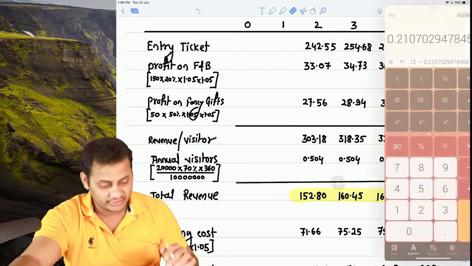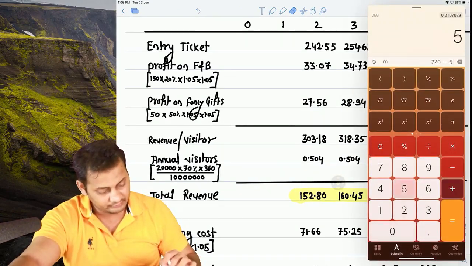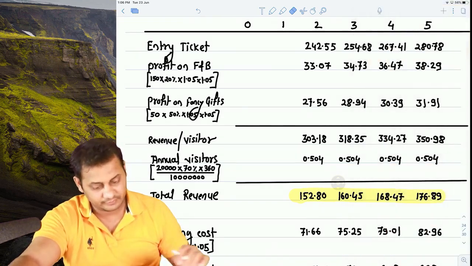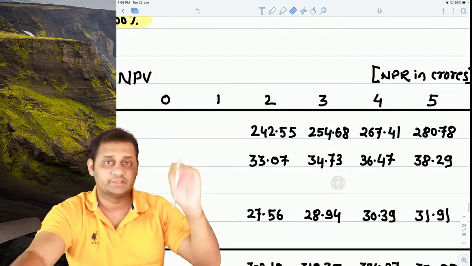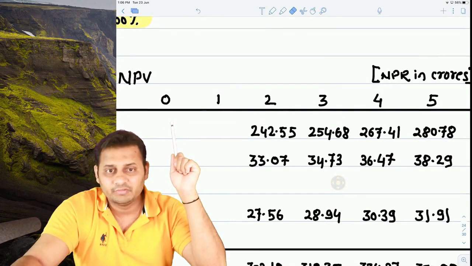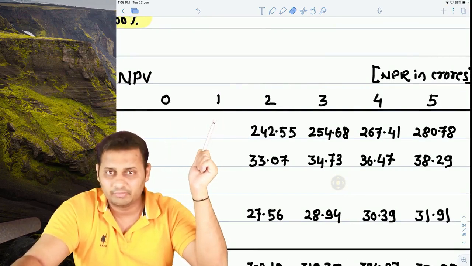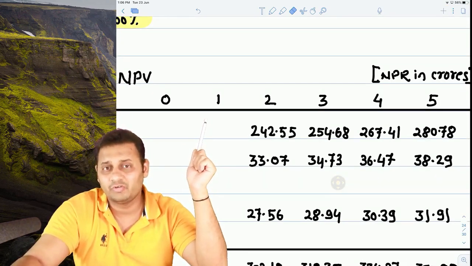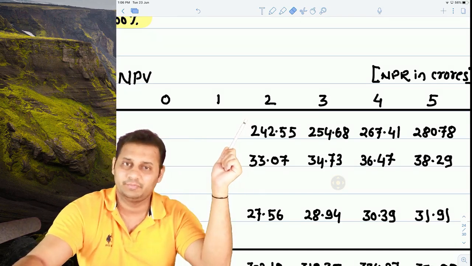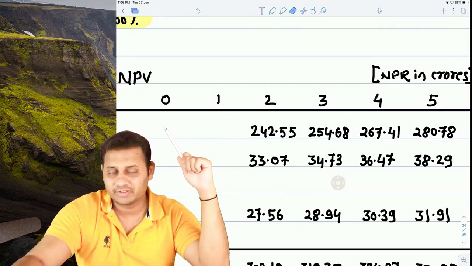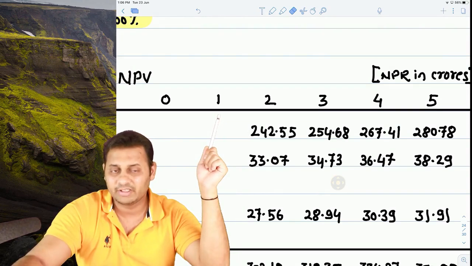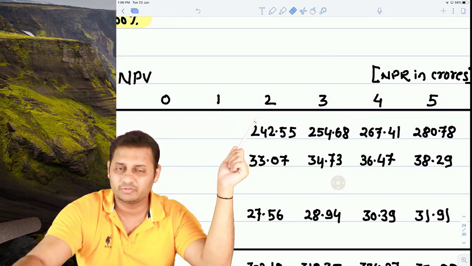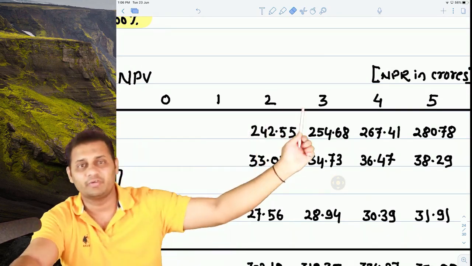₹220 was the ticket price, right? Yeah. So see, first of all, half of the construction will happen here and the other half will happen here. So the first year of operation will start from the second year. 225 crore invested here, 225 crore invested here. That means the first year of operation will be this one.